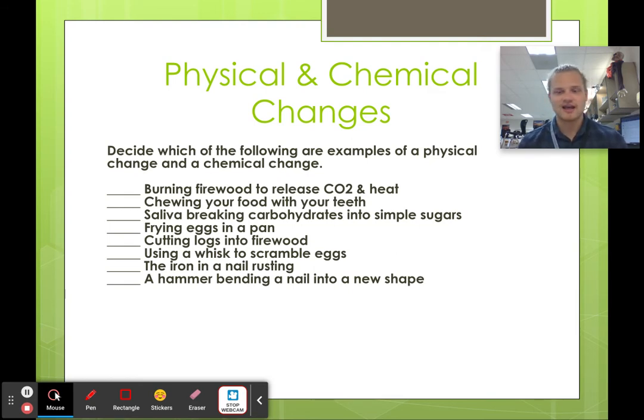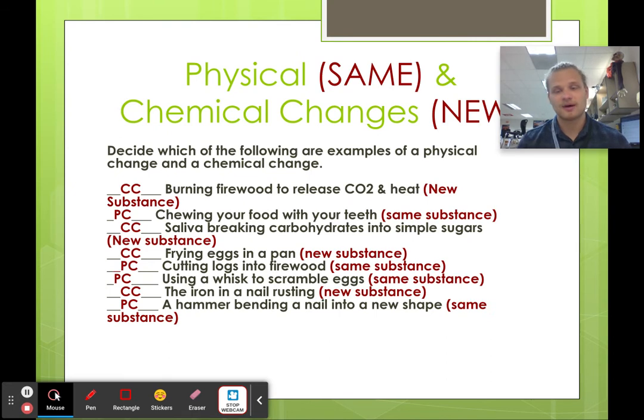You haven't changed any of the chemicals. You've just mixed that yolk with the egg white. Okay, the iron in a nail is rusting. You're actually getting a chemical change from the iron changing into something else. It's getting oxidized by the oxygen around it. Okay, a hammer bending a nail into a new shape. Still a nail, just a different shape. That's all. Okay, so take a peek, pause the video if you need to, and review.